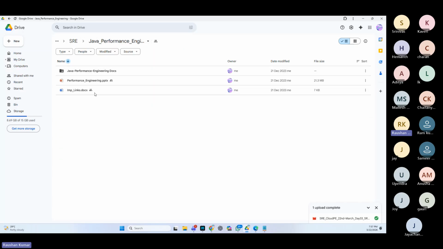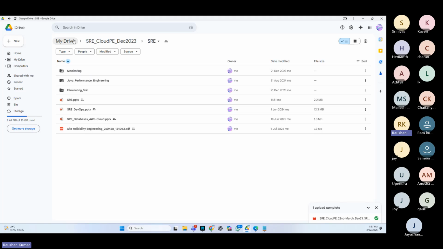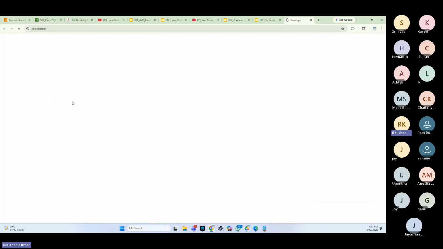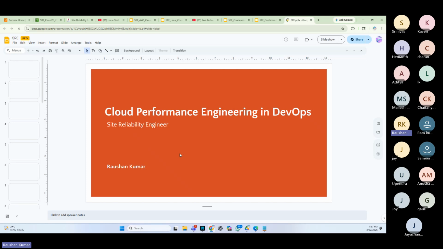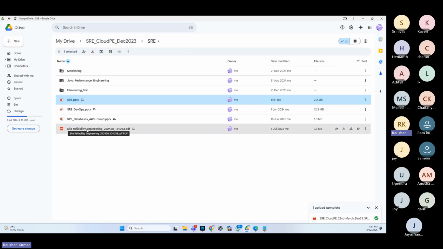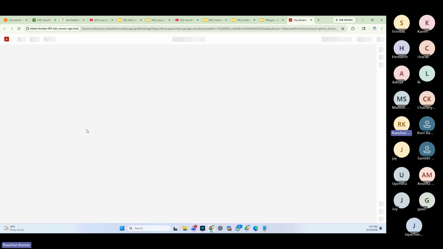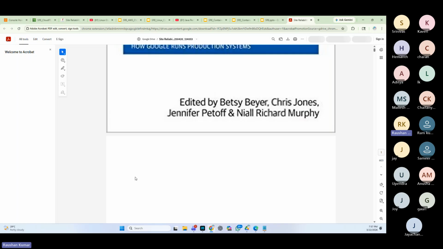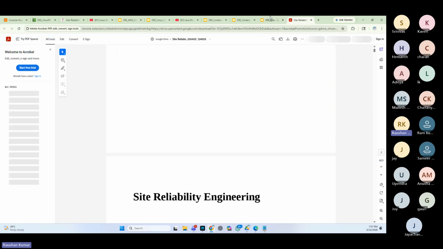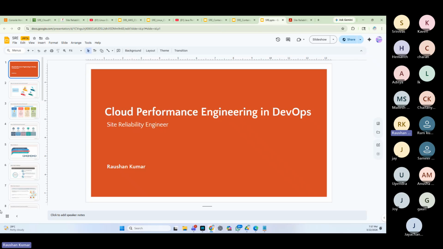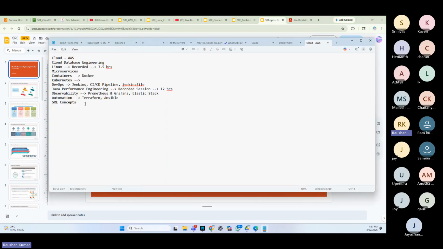Again, on SRE concepts, we have very important things to cover. What is disaster recovery? What are the roles and responsibilities of SRE engineers? We cover SRE concepts in general. We talk about the Google book, from which this word has come. I have uploaded it here, you can go over it, and we have a lot of good concepts to talk about from the book as well. So that's about the course, friends.